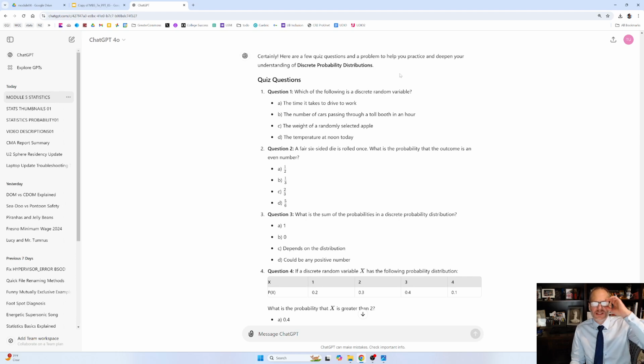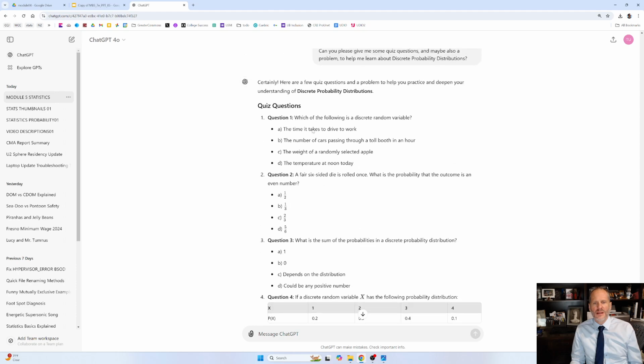Here are a few quiz questions and a problem to help you practice and deepen your understanding of discrete probability distributions. Which of the following is a discrete random variable? The time it takes to drive to work, that's continuous. The number of cars passing through a toll booth in an hour, that's discrete and infinite. The weight of a randomly selected apple. Didn't we answer these questions? And the temperature at noon today. These are both continuous. I think we answered these.